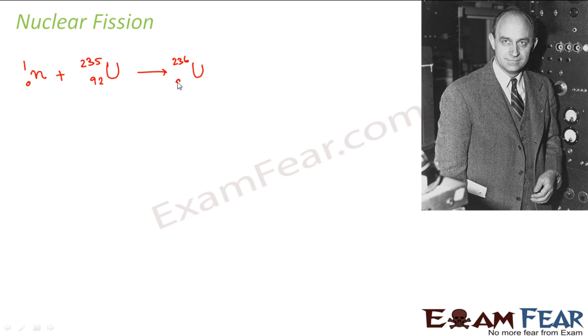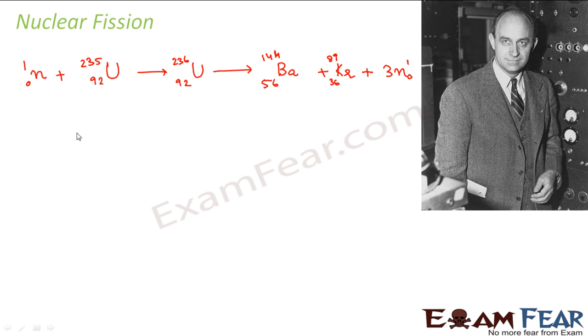uranium-236 was formed. And this uranium-236 immediately broke down into two different elements, barium and krypton, and along with this 3 neutrons were emitted. So this was barium with 56 and krypton with 36. This reaction was termed the nuclear fission reaction because a heavier nuclide was broken into lighter nuclides and a large amount of energy was released along with this.